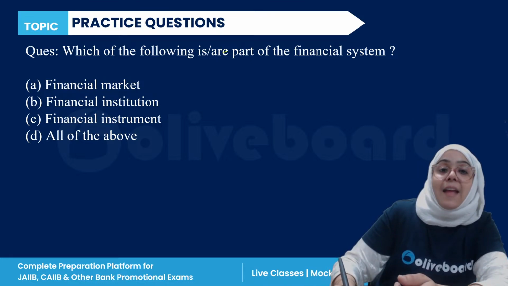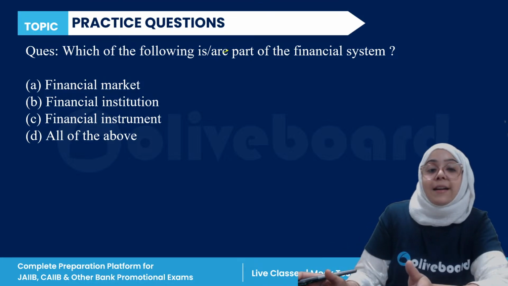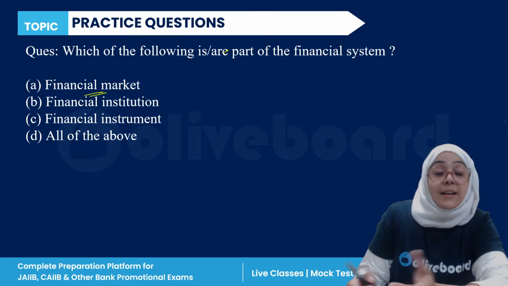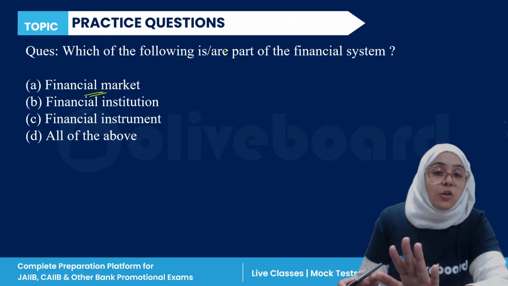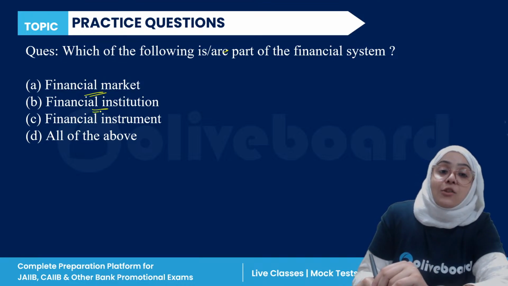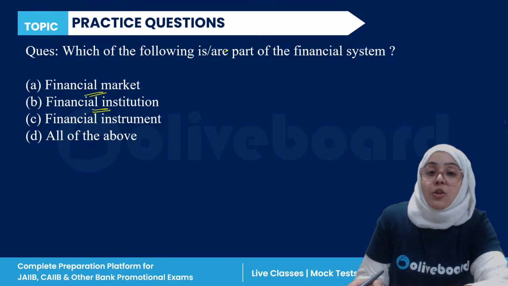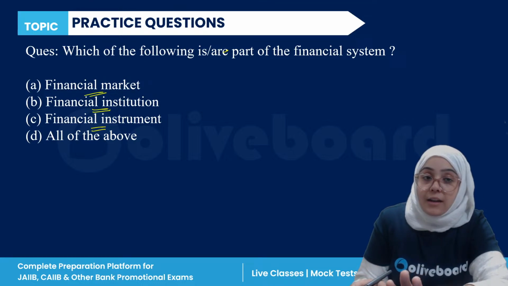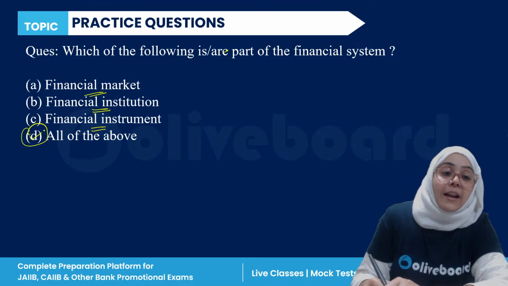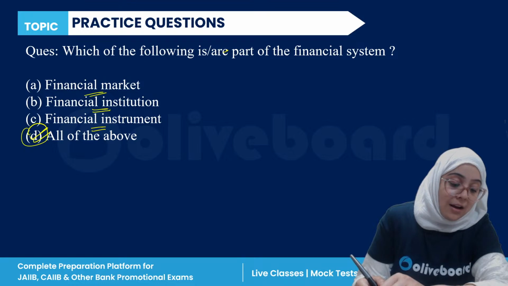So, which is or are a part of the financial system? We have financial markets, capital market, money market, insurance market. These are all part of the financial system. Financial institutions, yes, they are part of the financial system. Financial instruments, yes, they are part of the financial system. So D is the correct answer. All of the above is the correct answer, Hema.